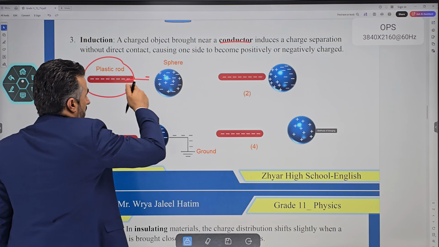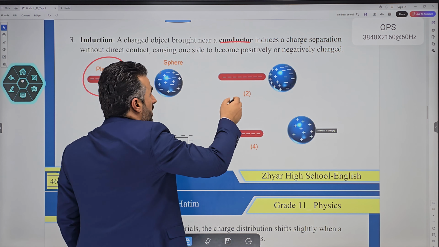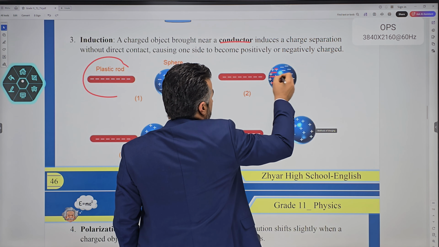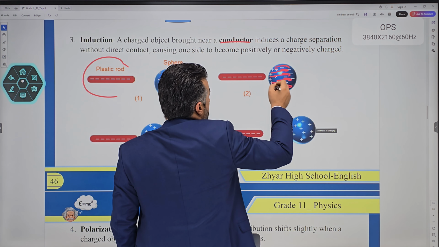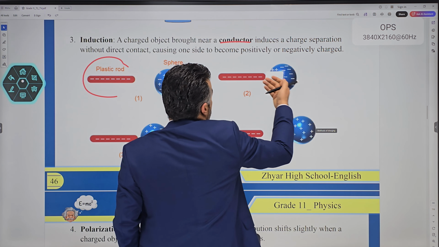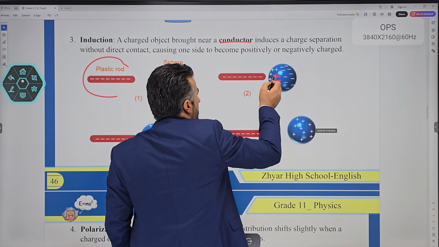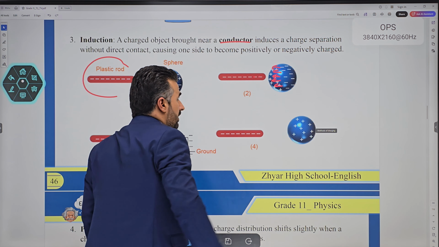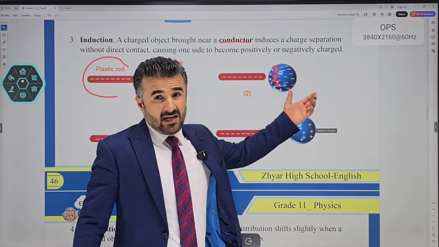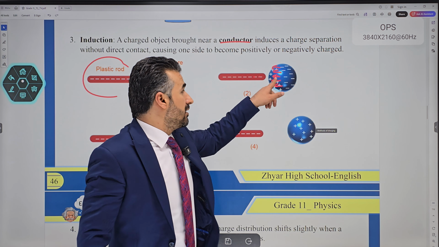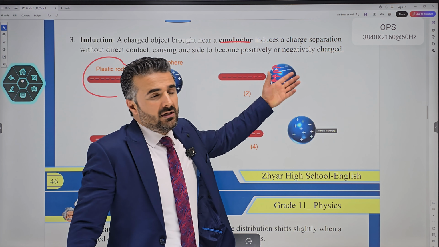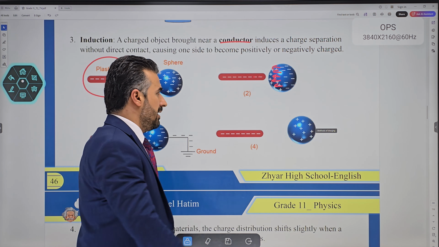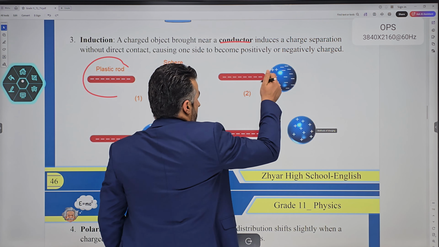Once you bring this one, clearly negative and negative repel one another. The negative charges are transferred to the other side because negative repels negative. The protons will come closer here because positive and negative attract. Only electrons can move, and protons will be left, so it is the same as saying protons came forward here. Now these two attract one another.